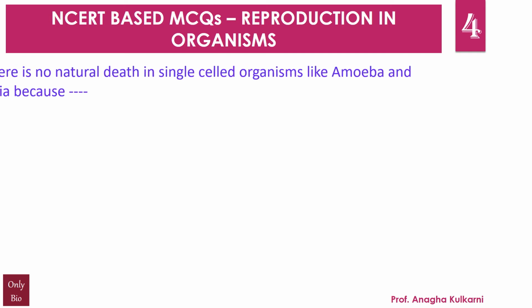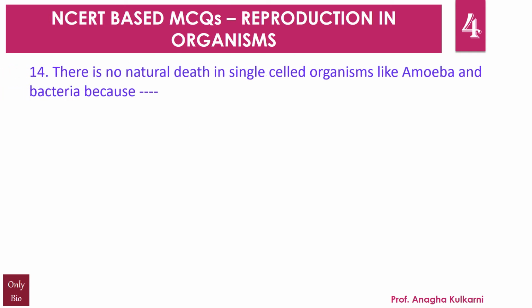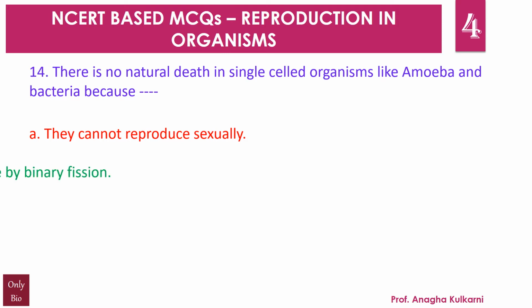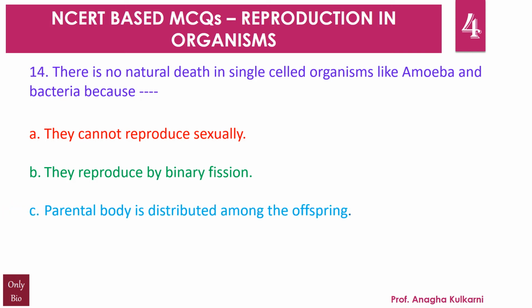Question number 14. There is no natural death in single-celled organisms like amoeba and bacteria because dash. A. They cannot reproduce sexually. B. They reproduce by binary fission. C. Parental body is distributed among the offsprings. D. They are microscopic. And the correct answer for this question is C.